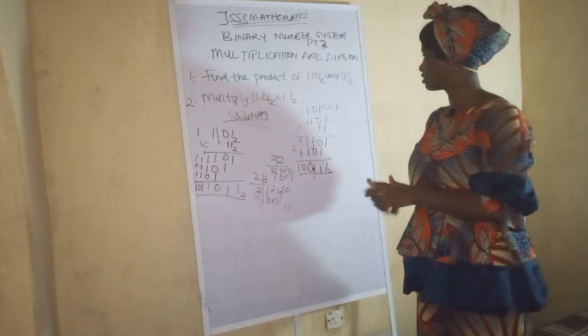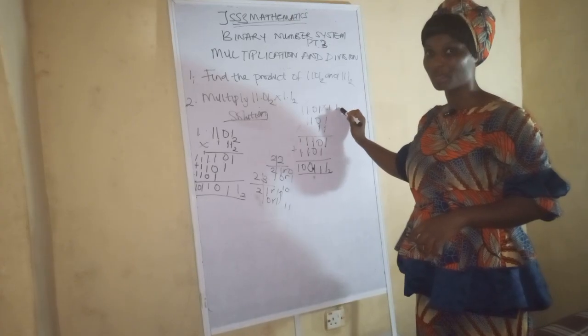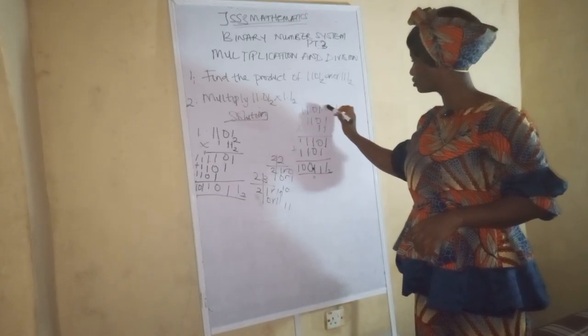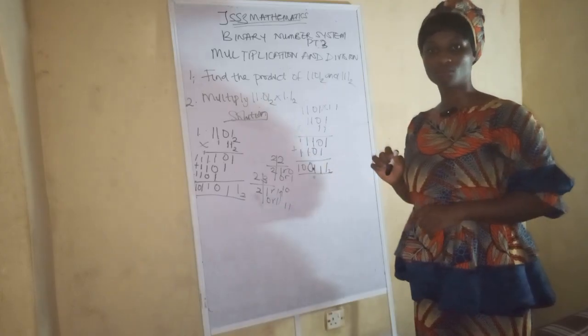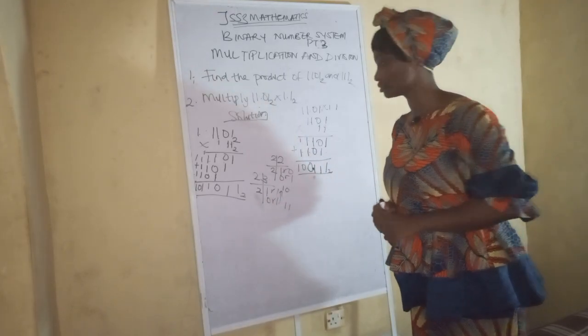If perhaps we have another one here, another one here, it would now be 1, 2, 3, 4. So you count 1, 2, 3, 4 and put your decimal point here. I'm sure that is well understood.